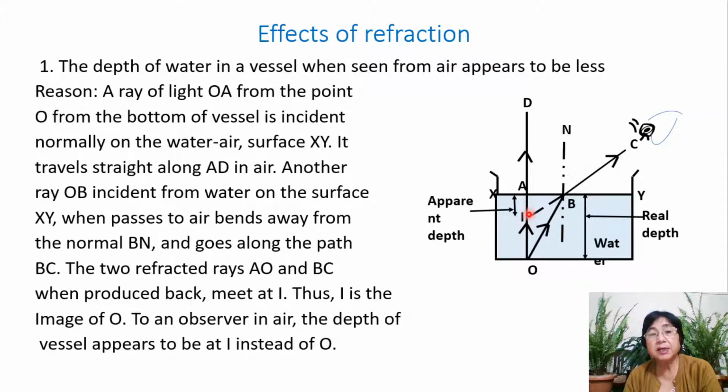So an observer sees the image of O at I, and this is much less. AI is known as the apparent depth, and this one is the real depth. If you look here, the real depth is much bigger than the apparent depth.